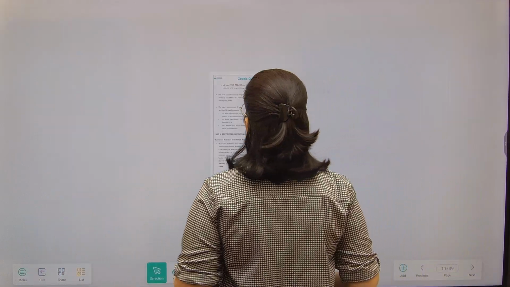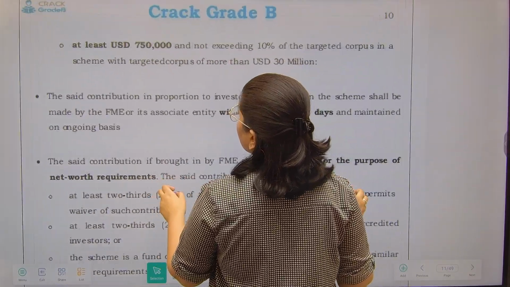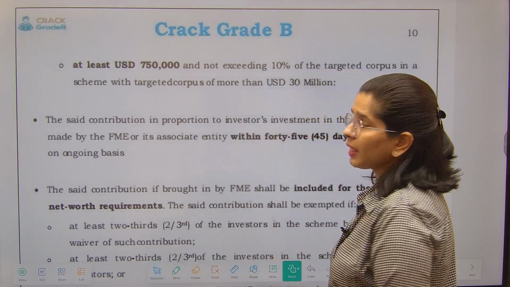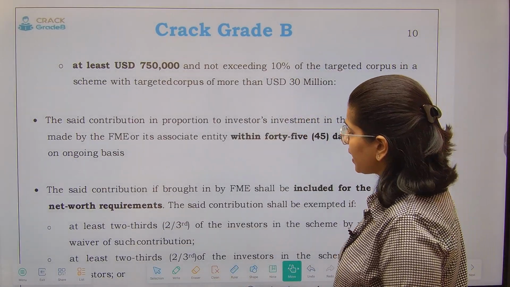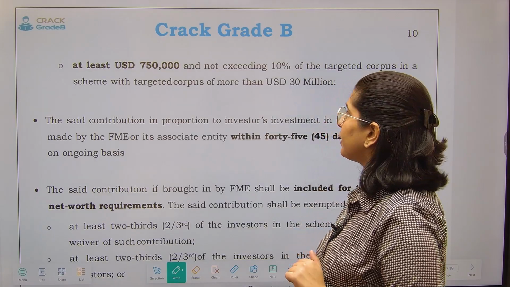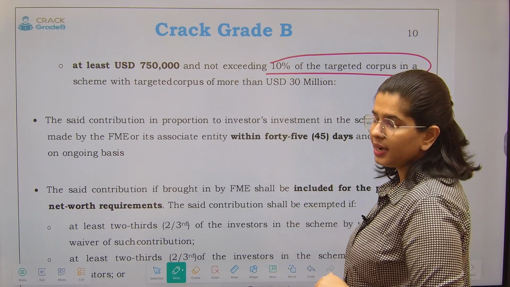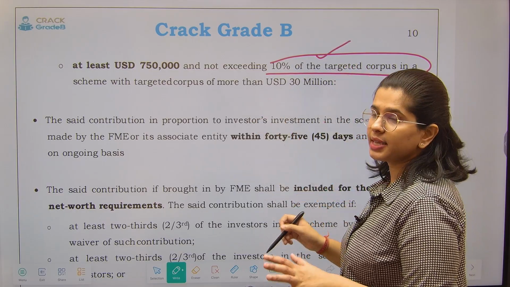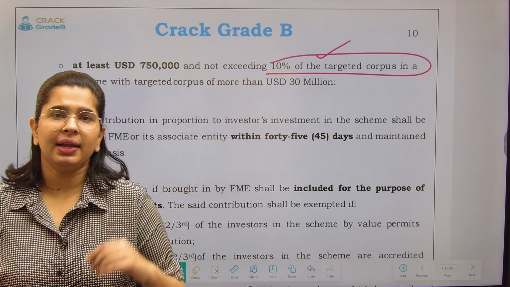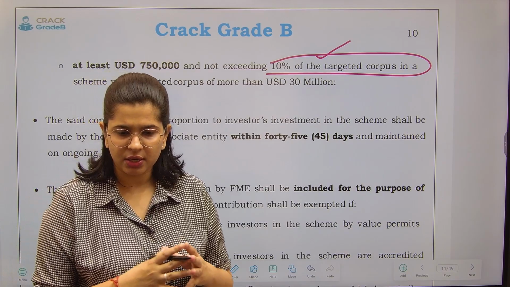Then at least 7,50,000 US dollars is the minimum that you have to invest as a fund management entity in the venture capital fund, not exceeding 10% of the target corpus, right? So the maximum limit remains the same, 10% of the corpus, but the minimum limit, which was 2.5% there, here is 7,50,000 US dollars.